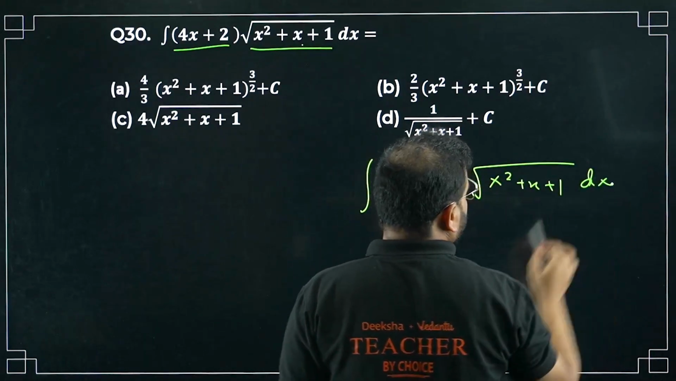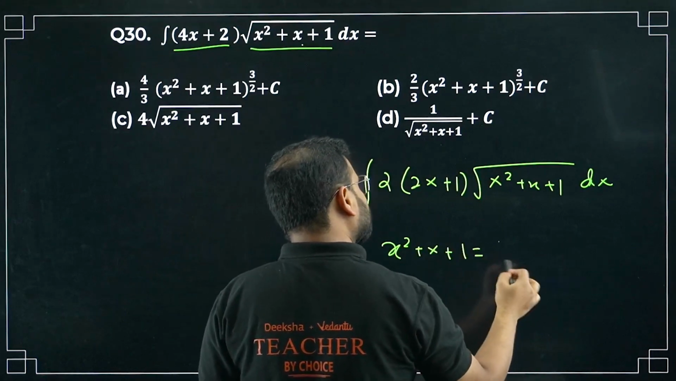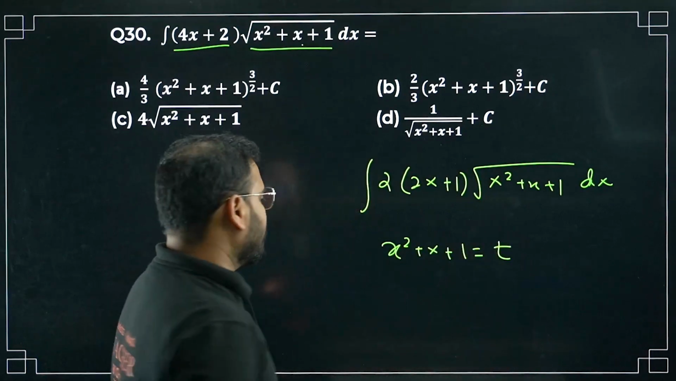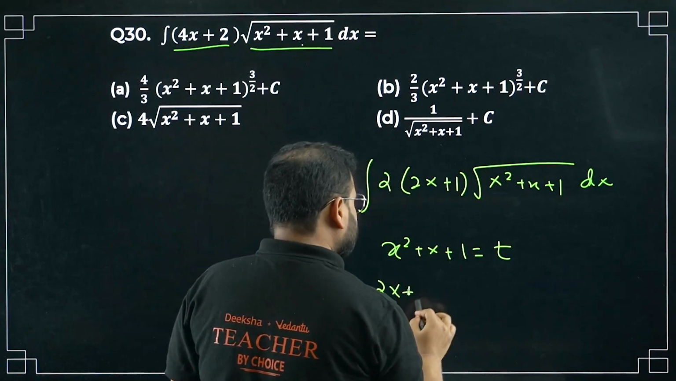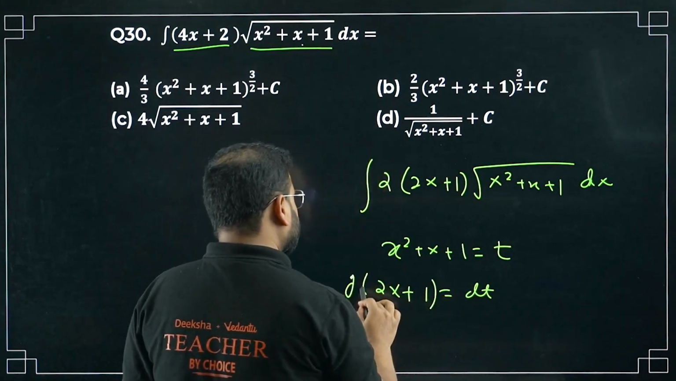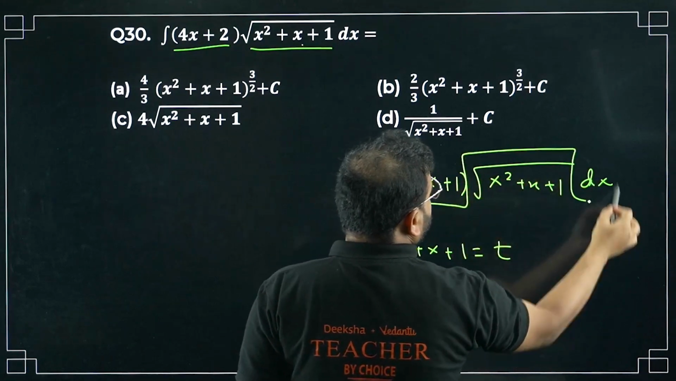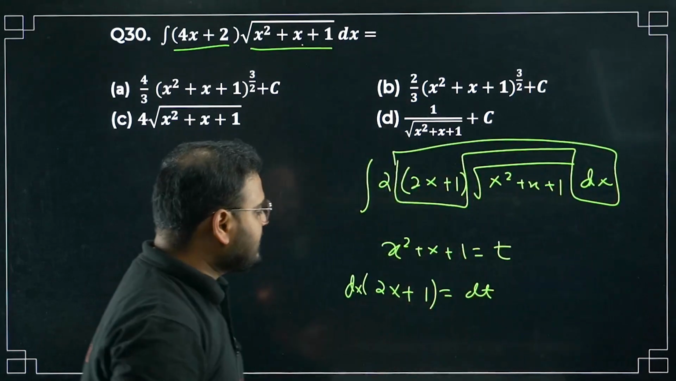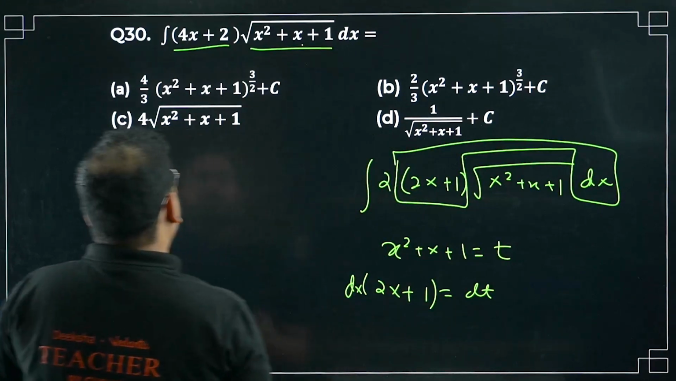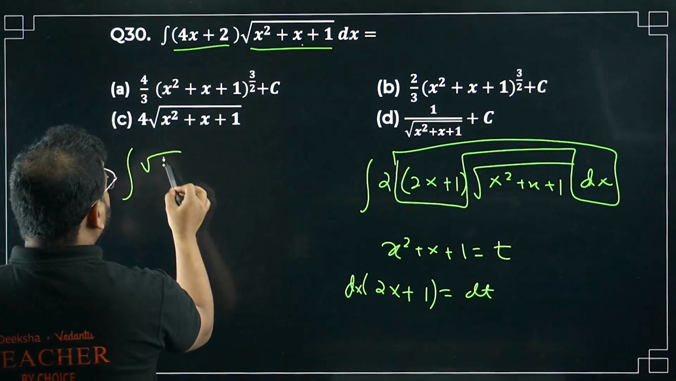Then, sir, you take it with dx. Now you take this x square plus x plus 1 as t. Now differentiate. You get 2x plus 1 dx equals dt. Now combine this part with this part. What are you going to get? dt, sir, directly. Your integration will become 2 outside, and you will have root of t dt, sir.